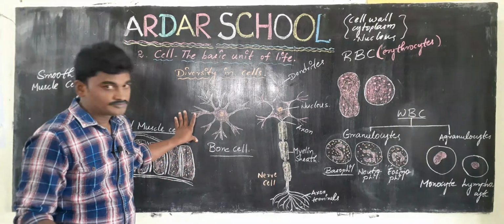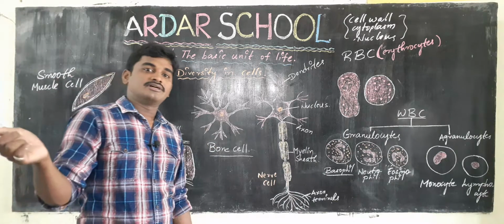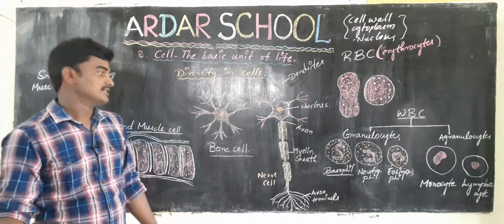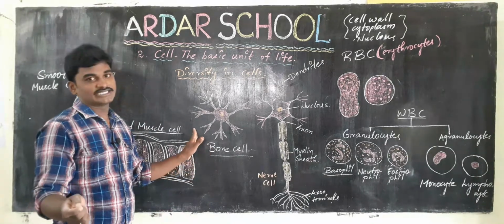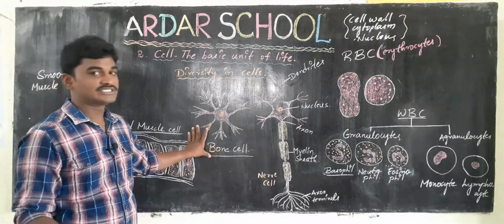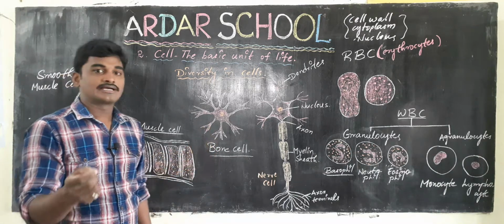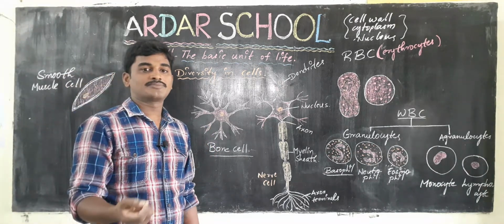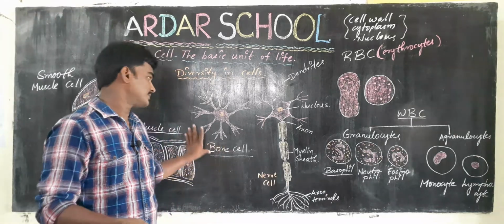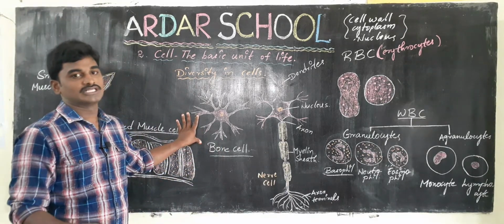And also, if a bone is damaged accidentally, at that time the bone cells produce calcium. The bone cells produce calcium to repair bones. So this is the primary function of the bone cell.